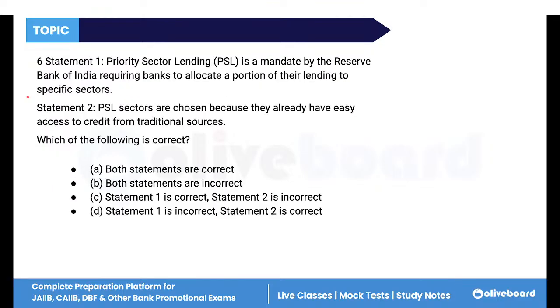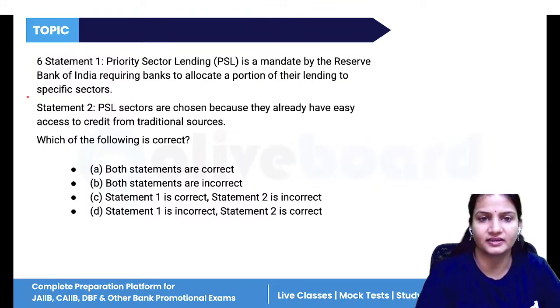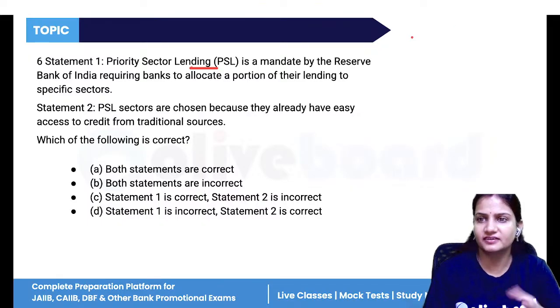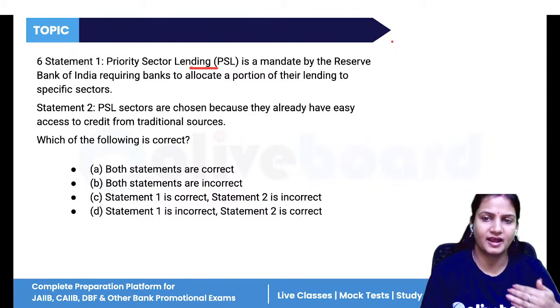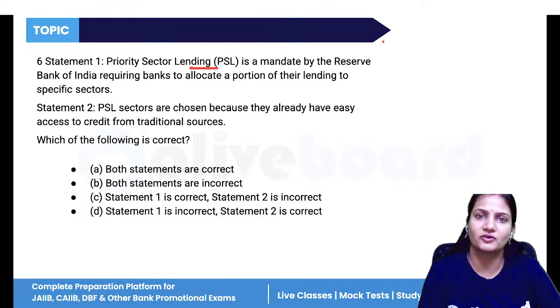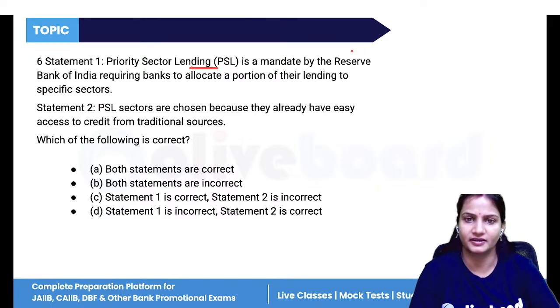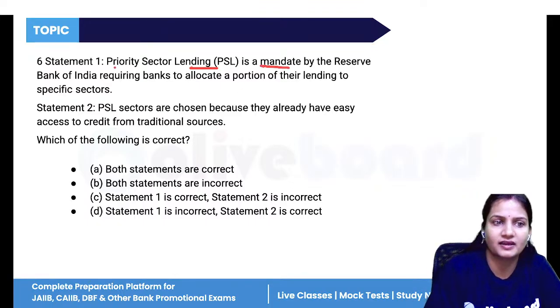Now, next is priority sector lending. So, what is priority sector lending? The bank has categorized some sectors as priority sectors. No matter how much money the bank is making, the bank has to lend to these sectors. It is a mandate by the Reserve Bank of India requiring banks to allocate a portion of their lending. Yes.